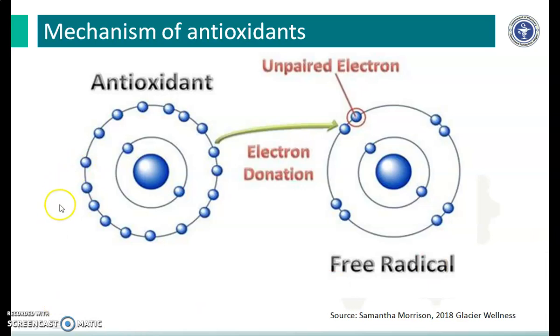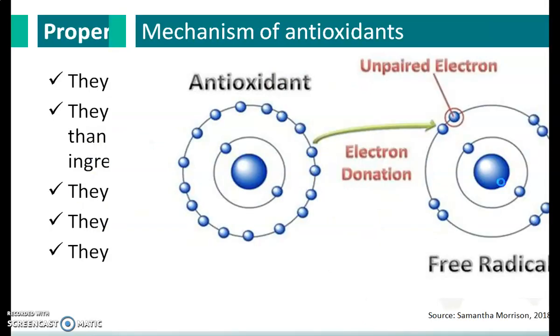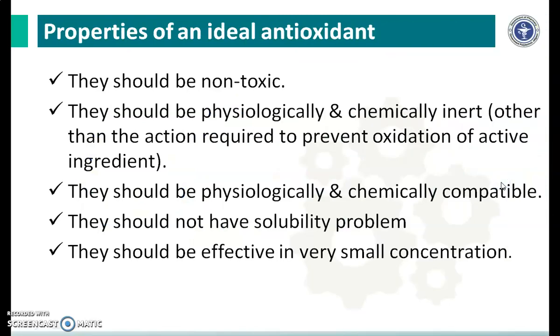So again, reviewing this slide: a chemically reactive unpaired electron combines with the electron donor antioxidant to form a stable electron pair, and it neutralizes the free radical. The next is, what are the criteria for the selection of an antioxidant, or you can say, what are the properties of an ideal antioxidant.